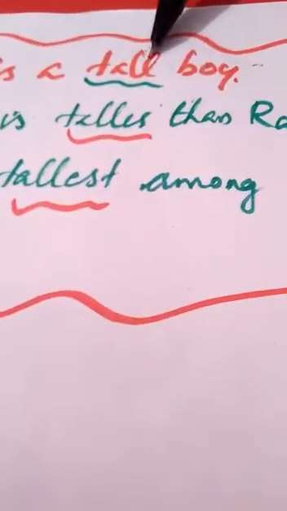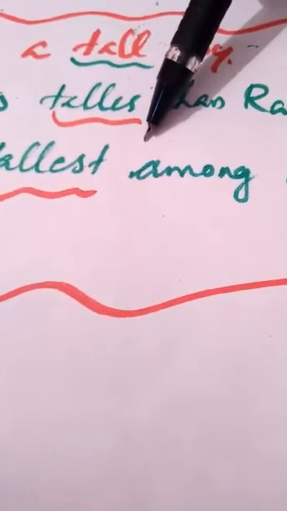So, dear children, what do you learn from this? Normally, by adding er to the positive degree, we will get a comparative degree. So, tall, taller. Then we add est to the positive form, we will get the superlative. Tall, taller, tallest. This is the way we form comparative and superlative degree.